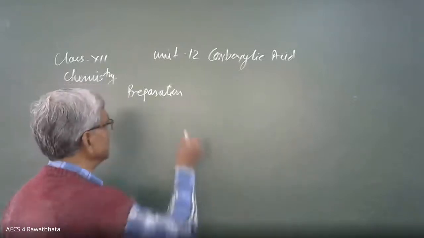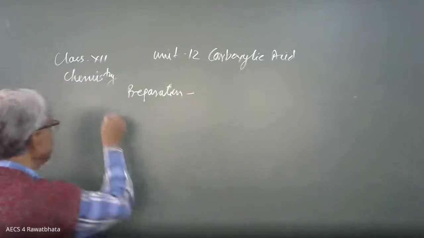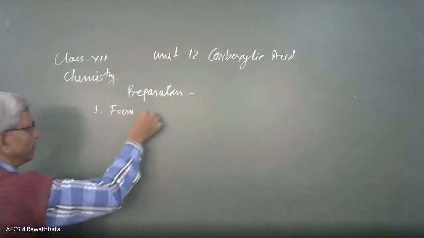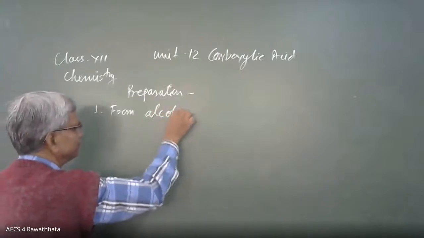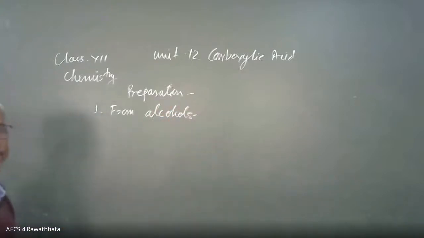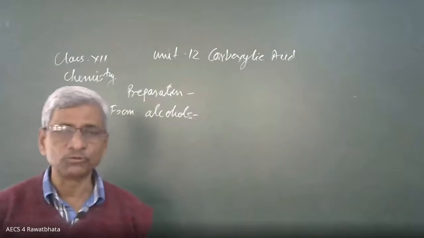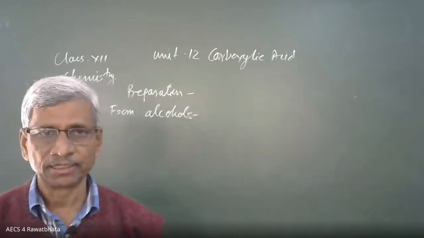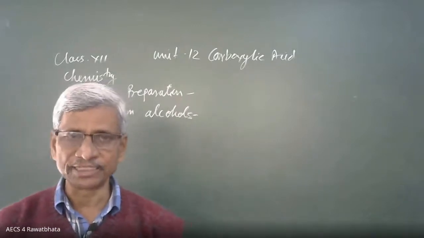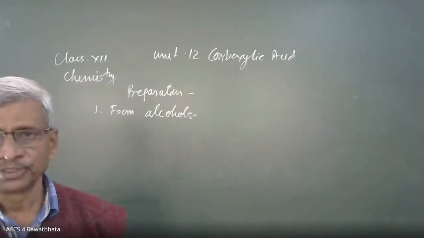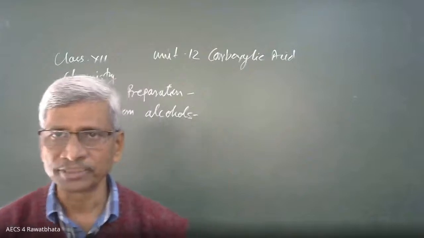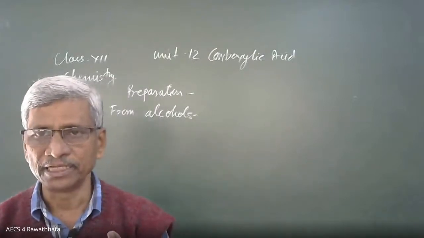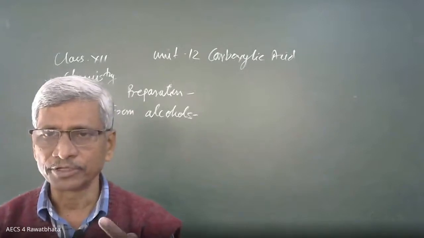Preparation of carboxylic acid. One preparation is from alcohols. Alcohols can be oxidized into carboxylic acid by normal oxidizing agents. Can you tell me what the normal oxidizing agents for oxidation of alcohol are? Please tell me one oxidizing agent.